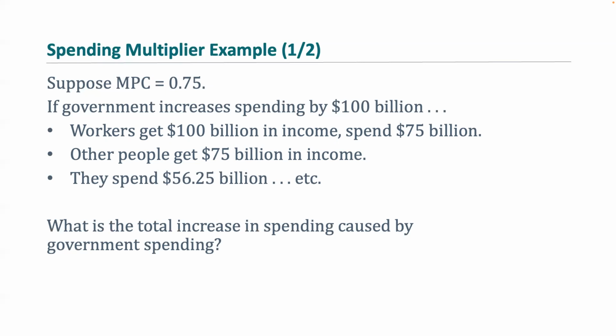So the question they're asking is, what is the total increase in spending that's caused by government spending? Well, each time someone gets new income, they go out and they spend part of it. And after all the dust settles, the total impact is a multiple of the original spending created by fiscal policy. So the initial 100 billion in government spending will actually increase total income by more than 100 billion overall.